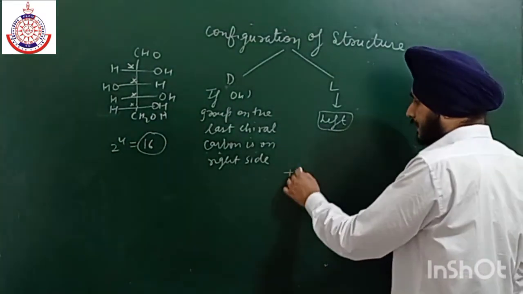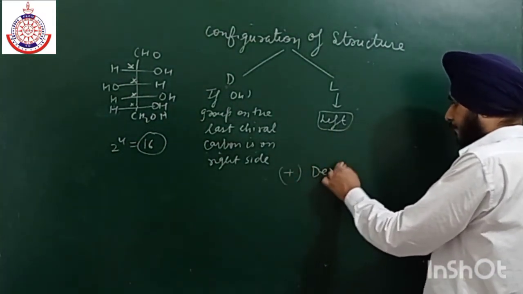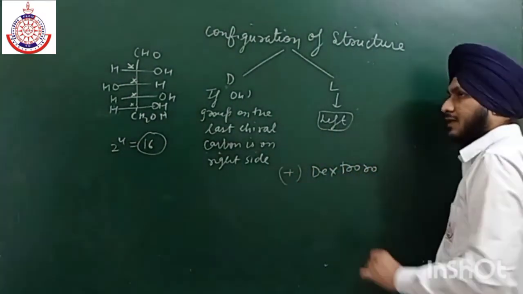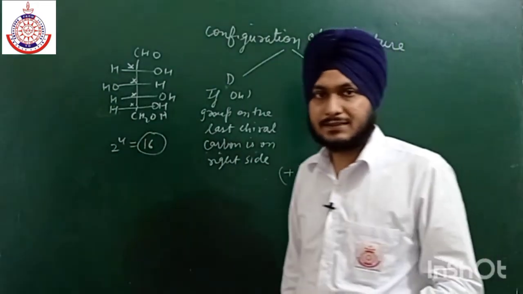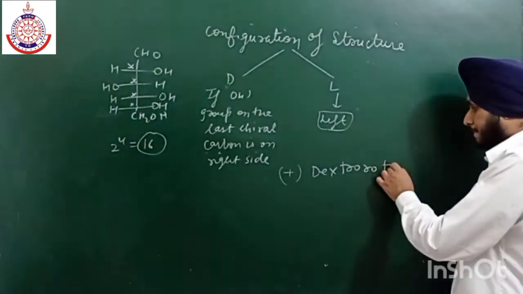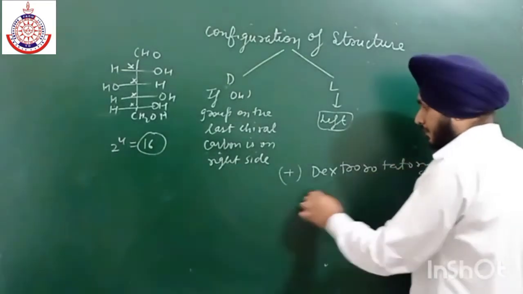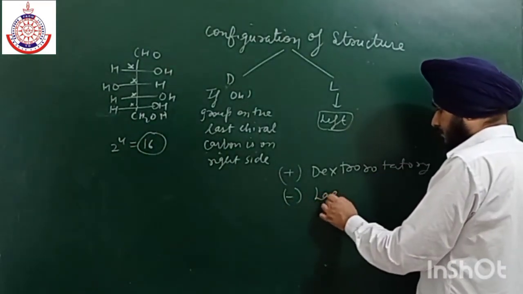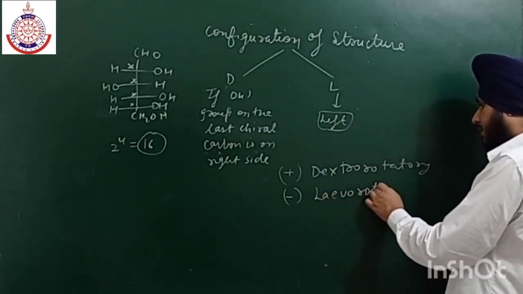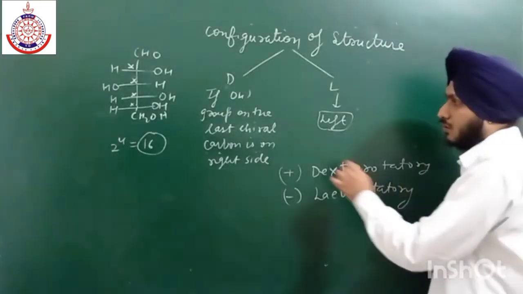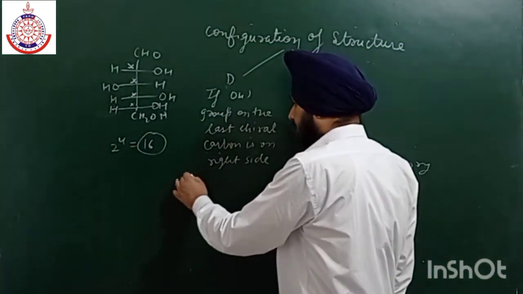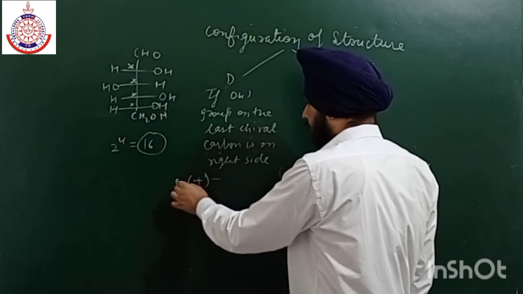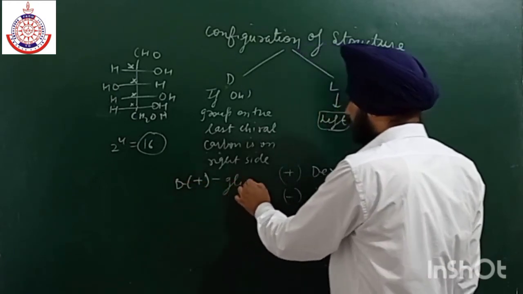Positive represents dextrorotatory, if it rotates the plane polarized light towards the right side. Similarly, we have levorotatory. So glucose is actually D positive glucose.